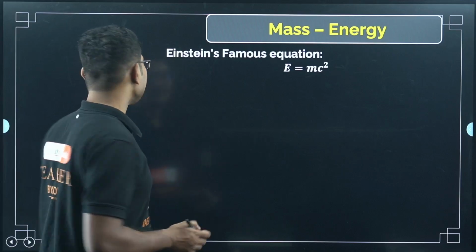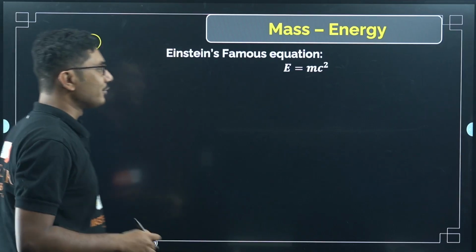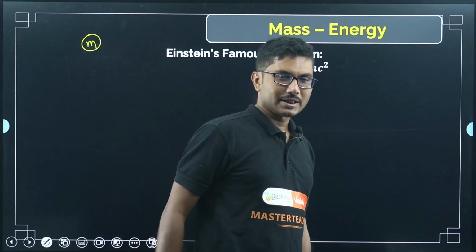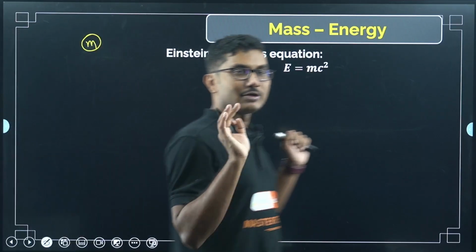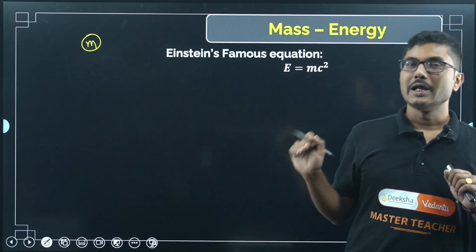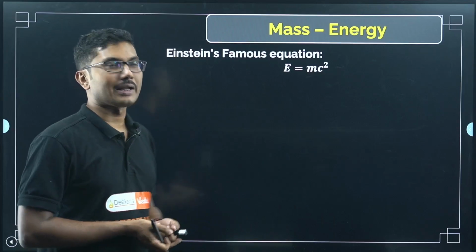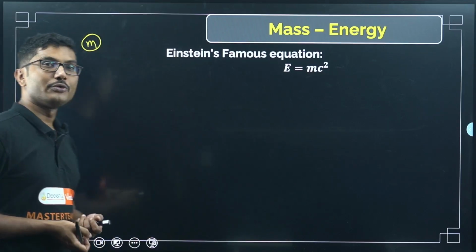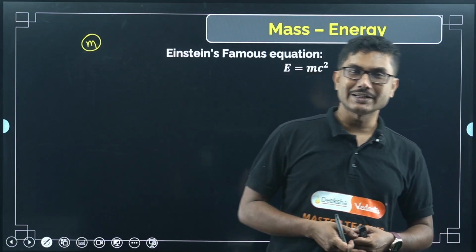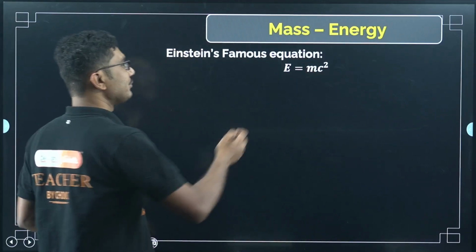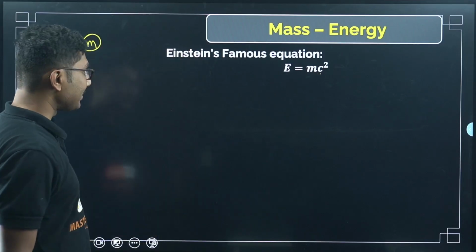The meaning is, if you take m kg of mass, and if you are somehow able to destroy the entire m kilograms of mass using some method, then it will produce energy. And how much energy will it produce? The energy it will produce is m times c square. What is c? c is nothing but the speed of light.